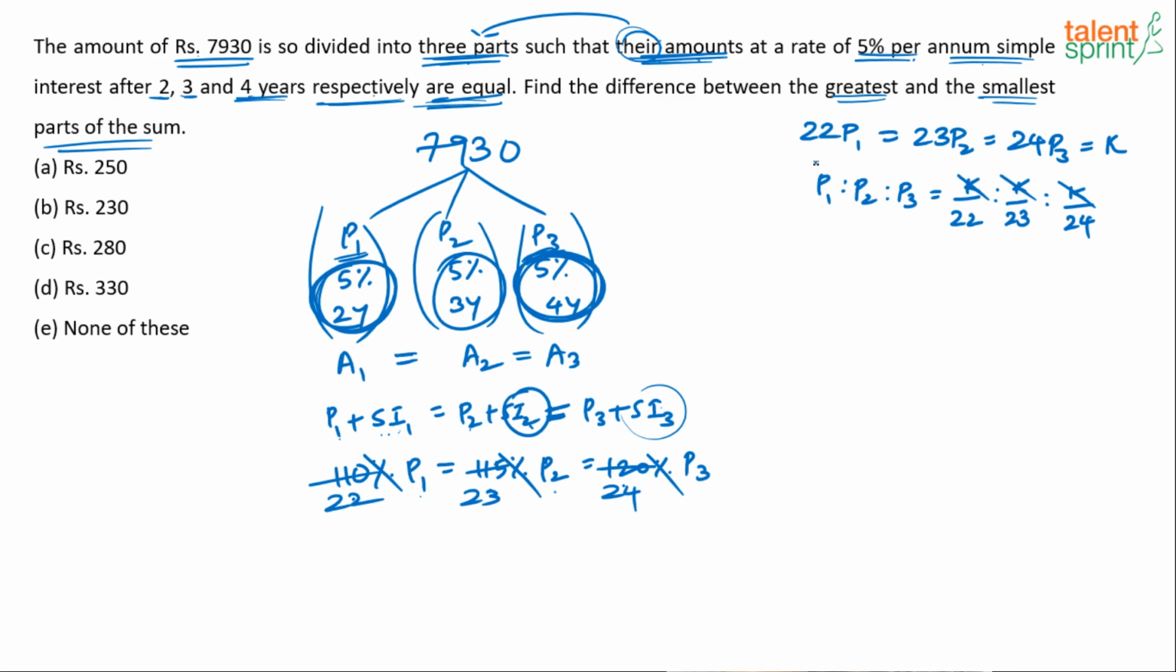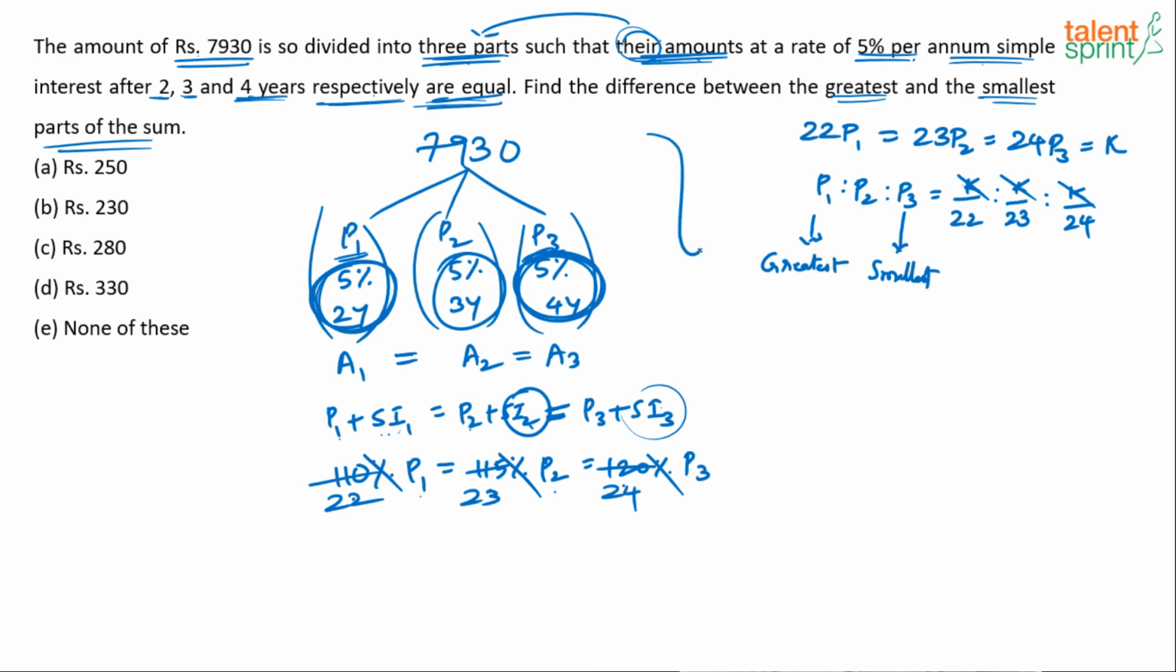Now obviously the greatest part is P1. This is greatest. And what is the smallest? P3. We have to find the difference between these two. 1 by 22 is greatest, right? 1 by 22, 1 by 23, 1 by 24. Which is greatest? 1 by 22 is greatest. Which is smallest? 1 by 24 is smallest. So you have to take the difference of these two. There's no other shortcut. You actually have to deal with this calculation.